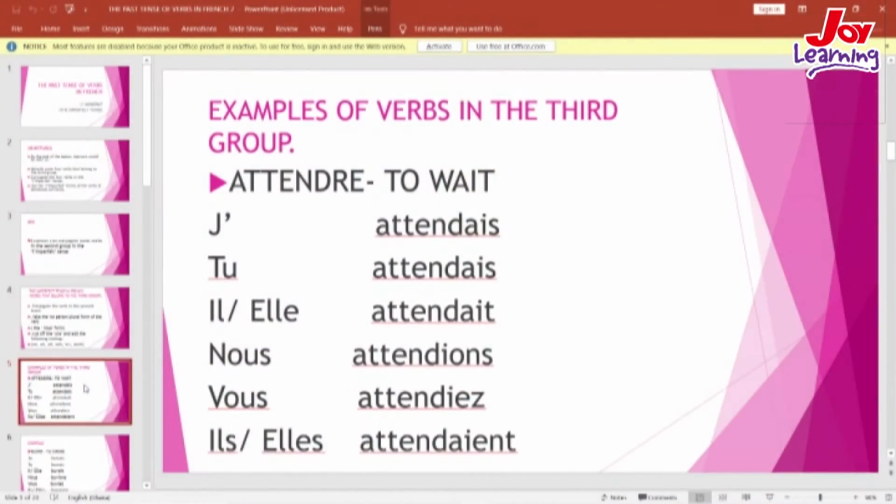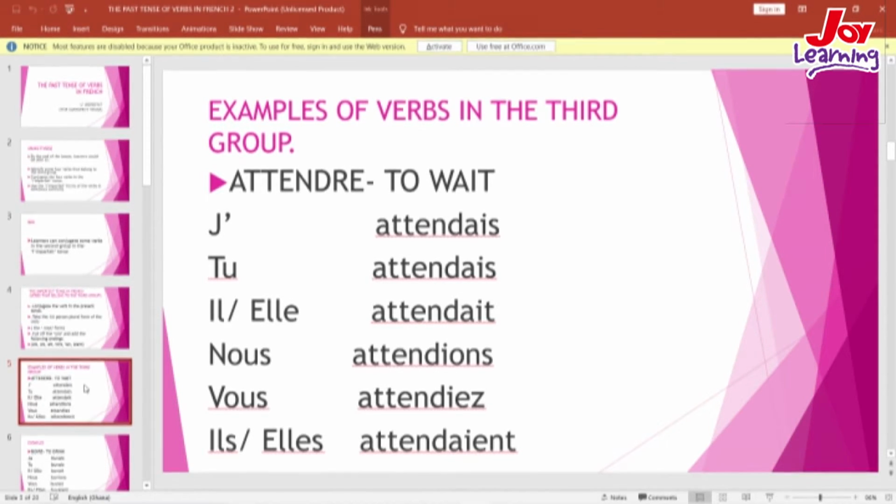We are going to take some examples of verbs that belong to the third group and conjugate them in the l'imparfait tense. The first verb we would conjugate in the l'imparfait tense is attendre. Attendre means to wait. Now, from the rule, we have to conjugate attendre in the present tense.